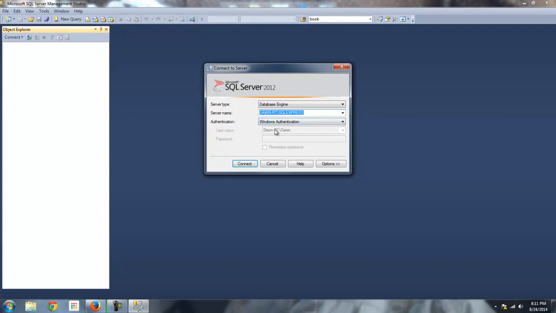Okay, notice the username and password are dimmed out. You can use Windows authentication, meaning if you're logged into Windows, it's fine. You're going to sail right in. So that's an option for you.